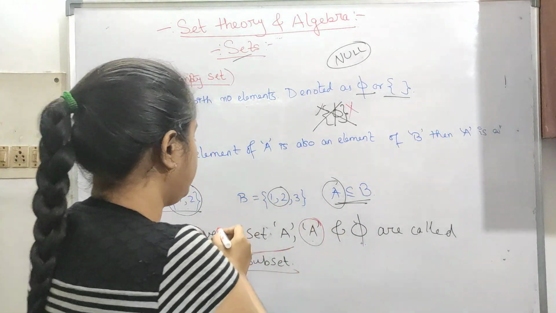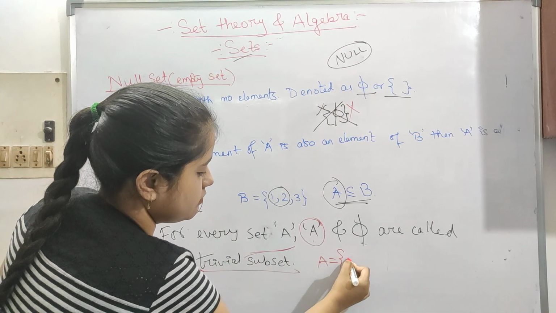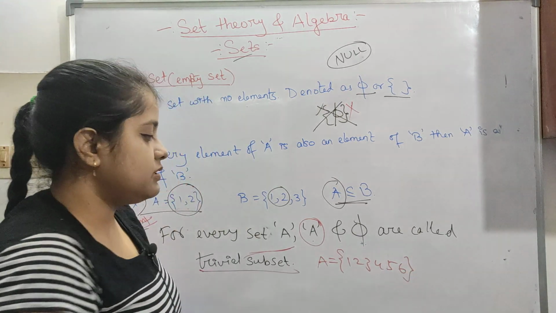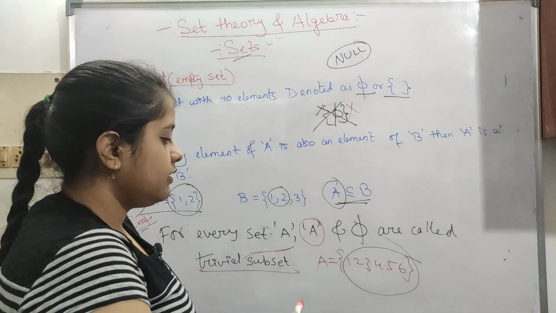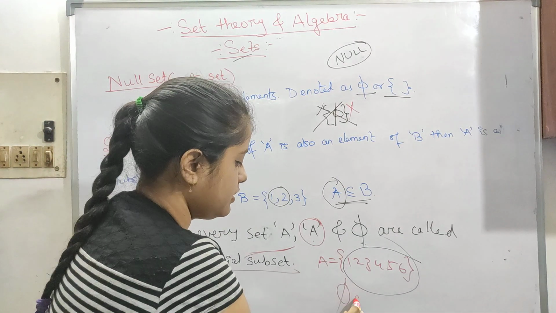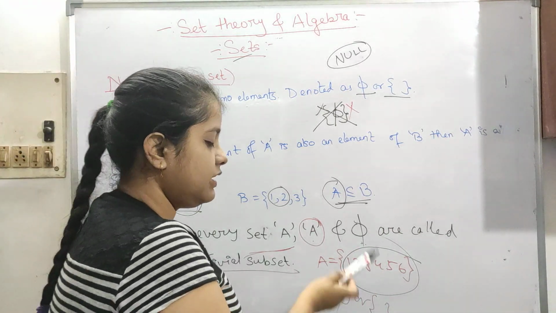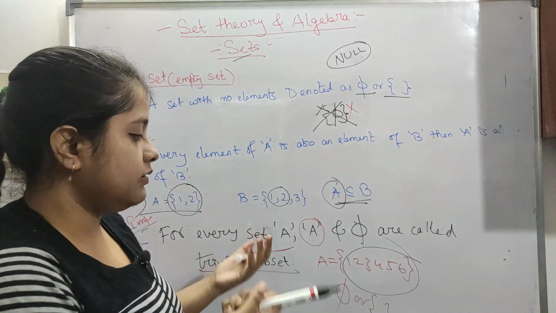I mean whatever it contains. Let's say it contains 1 2 3 4 5 6. So one subset will contain the whole thing. This is a trivial one, and another subset is just the phi, or you can say this open and close brace. So the empty set will be one trivial subset and the whole set will be another trivial subset.